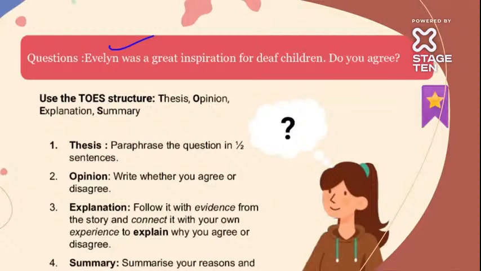Thesis: we paraphrase the question in one or one and a half sentences, meaning we reframe this question. Opinion: we write whether we agree or not. Then we explain our opinion with the help of an example, and then we summarize our reason.